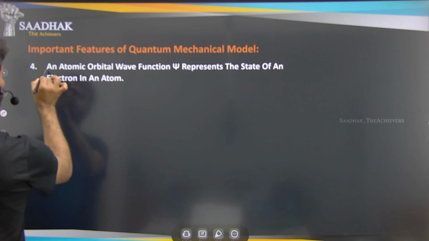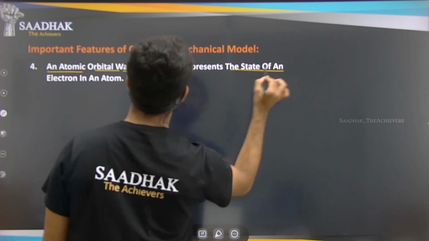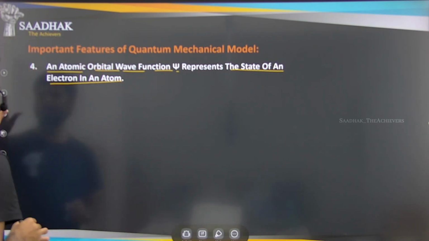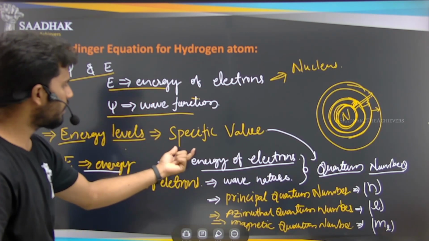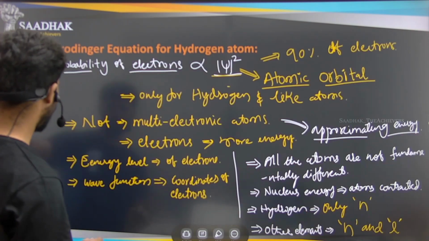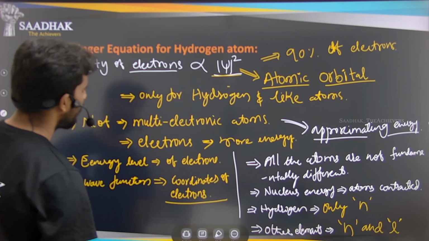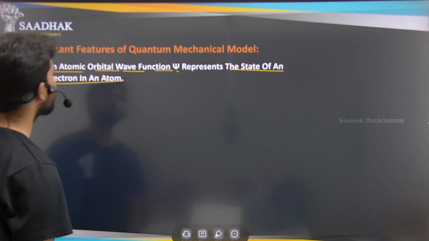Next, the atomic orbital wave function psi represents the state of an electron in an atom. It represents the coordinates of the electrons, that is, what the state of an electron is.